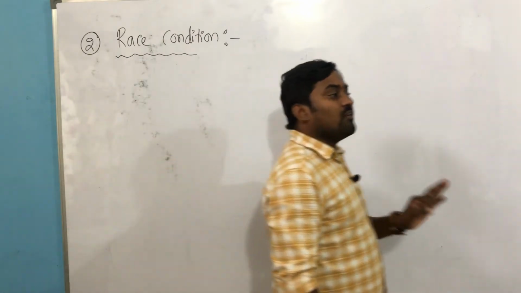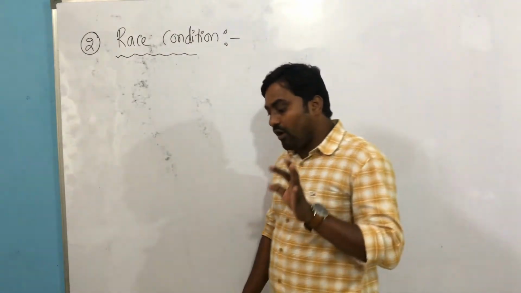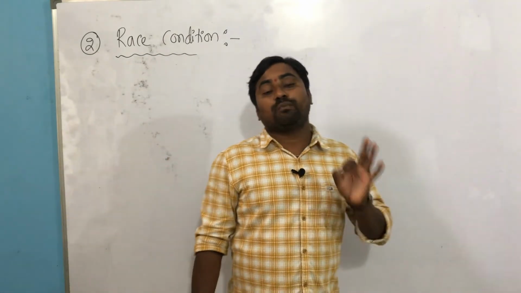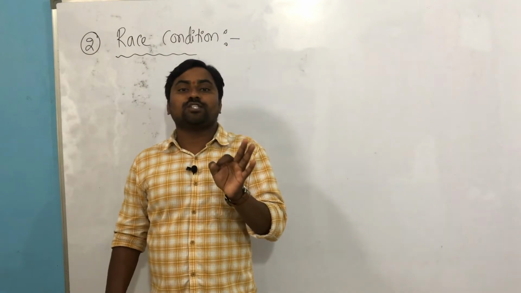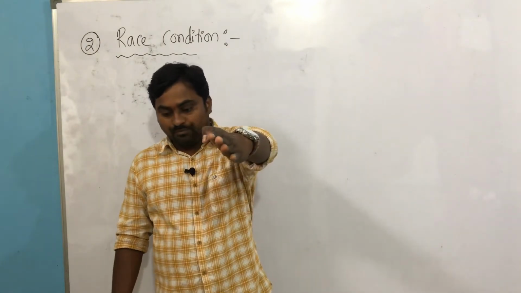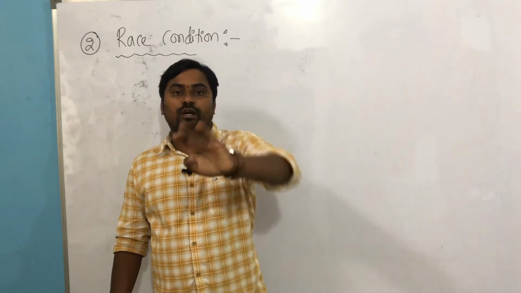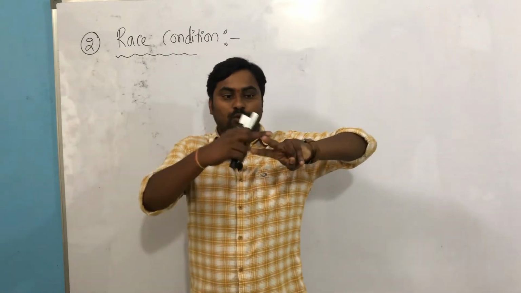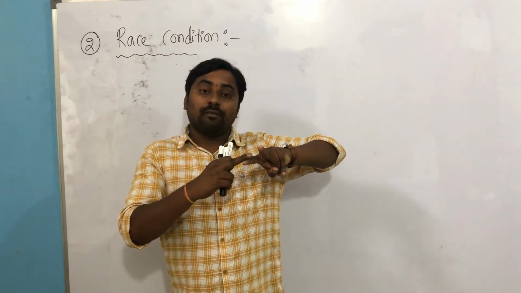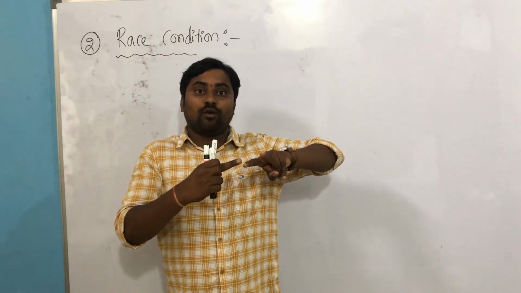That is the final value. The result, the final value of the shared data, completely depends on which process precisely completes its execution at last. Are you getting it? Under the printer spooler daemon case we observed, there are two processes, A and B. First process A runs, but in the middle process B came and changed the value, correct or not?